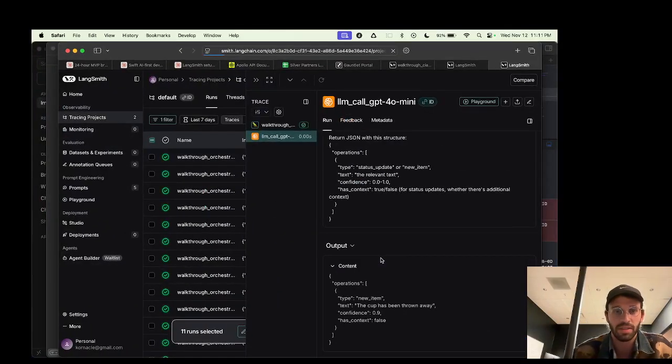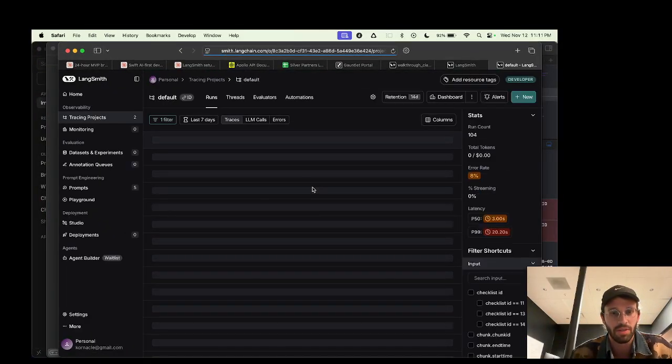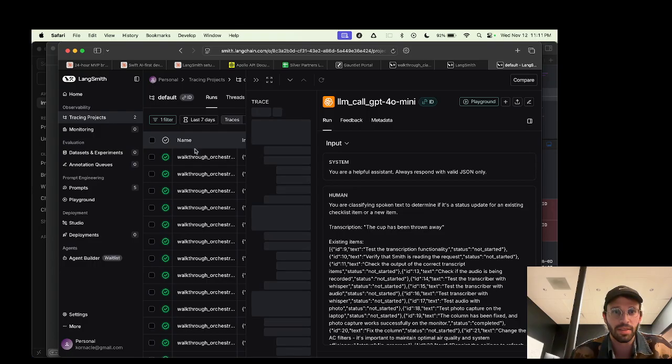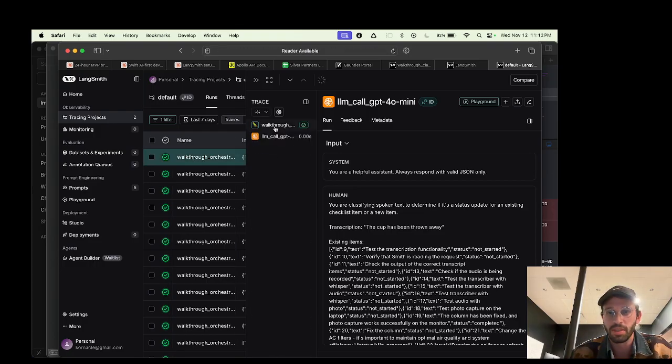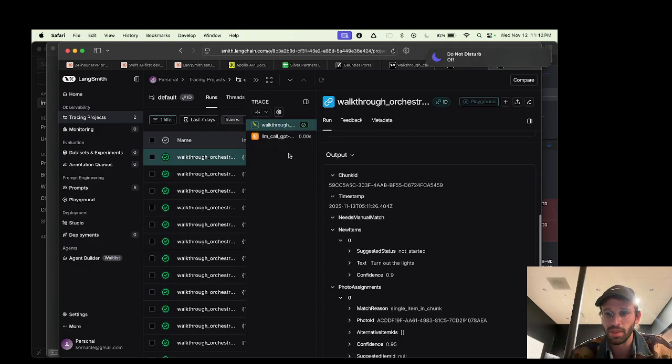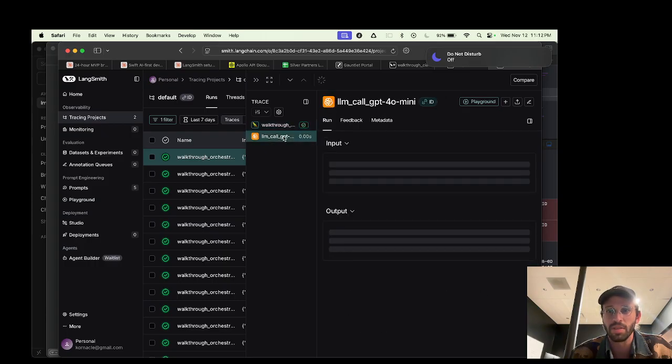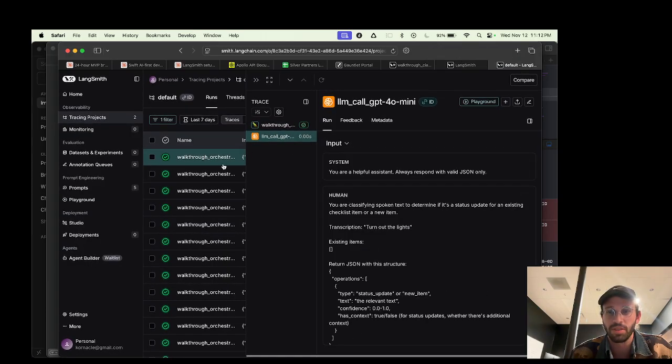What we see here in LangChain is that our orchestrator was able to capture our input decisions being made, whether this is a match for a future application or whether this is a new to-do list item or whether it's an update to a previous to-do list item.